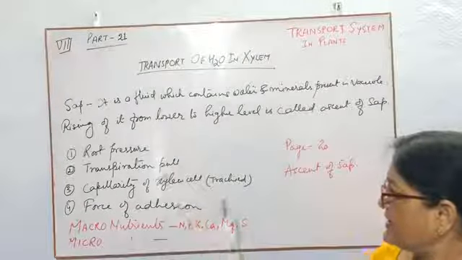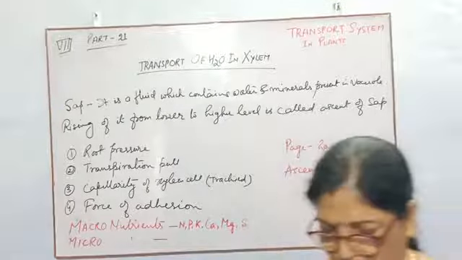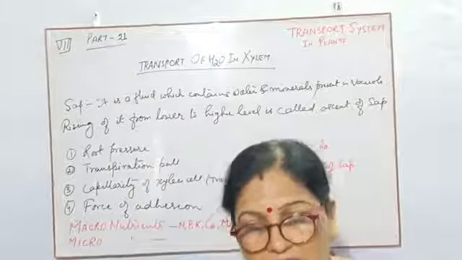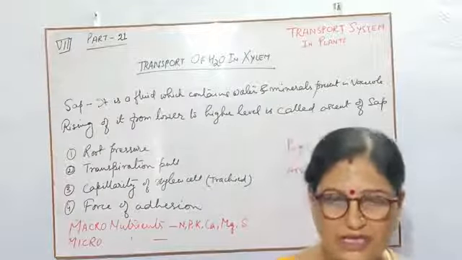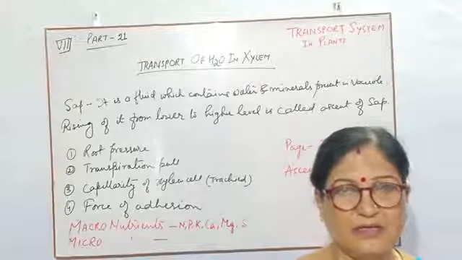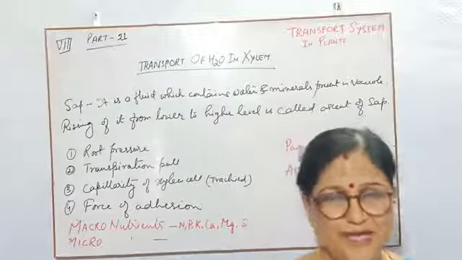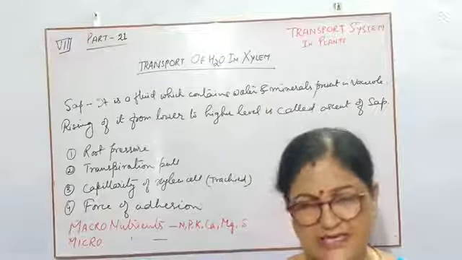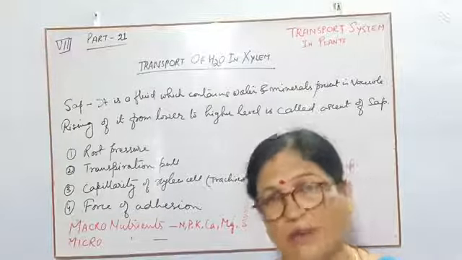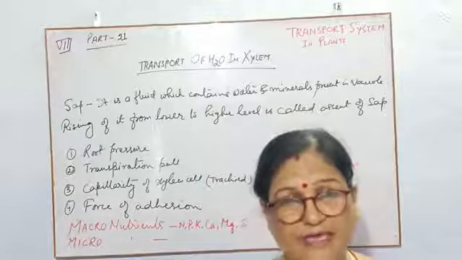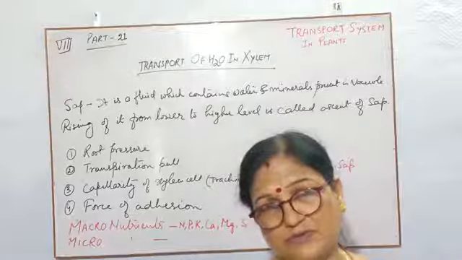Now another point, capillarity of the xylem cell, mainly which cell? That is the trachea. If you can't understand capillarity, then I am giving another example. Suppose in your bottle of cold drink, if I give you a piece of pipe inside it, then you have to suck more water and air into your mouth before the liquid can reach up to your mouth.